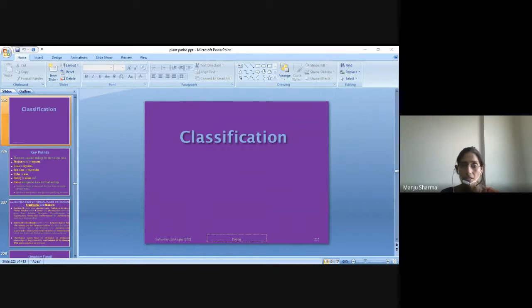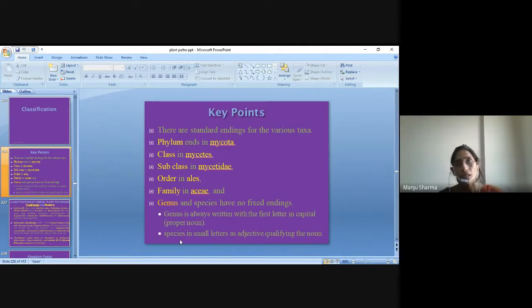Now, classification of fungi. Basically, in classification, firstly, there are some key points. There are standard endings for the various taxa. Phylum ends in -mycota, class in -mycetes, subclass in -mycetidae, order in -ales, family in -aceae, and the genus and species have no fixed endings.